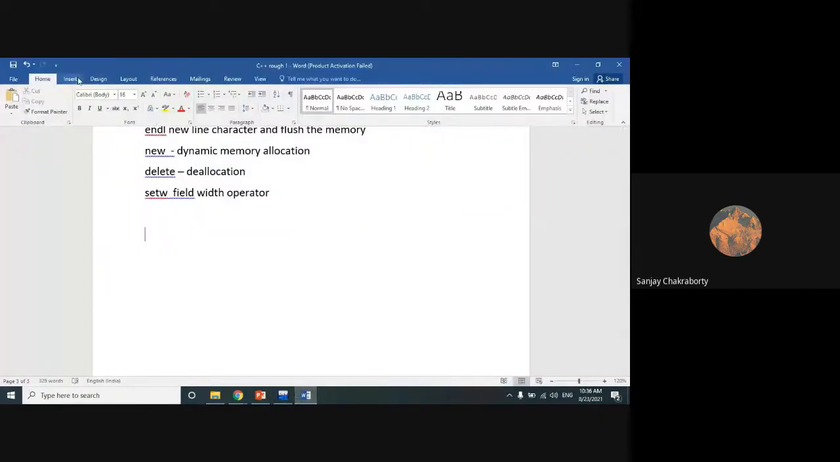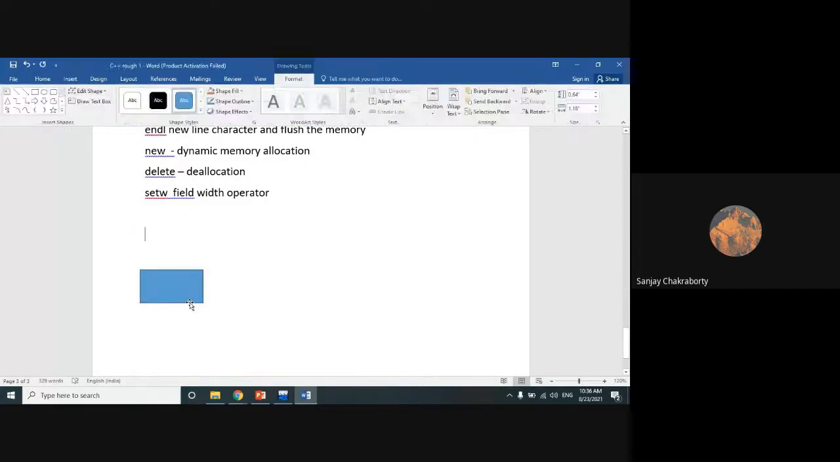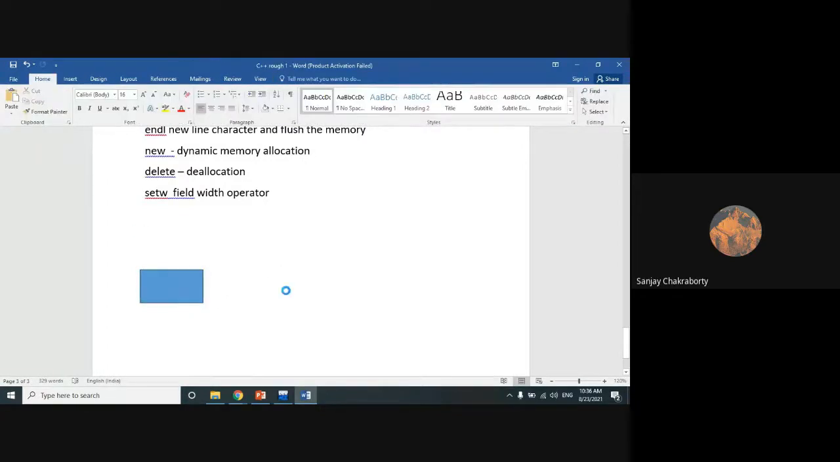While we are going to create the objects, suppose this is object 1, this is object 2, and this is object 3. Object 1 is car 1, this is car 2, and suppose this is car 3 or truck. The third object we have taken is the truck. So these 3 different objects are occupying memory space.